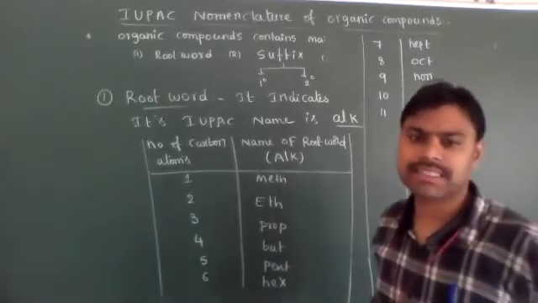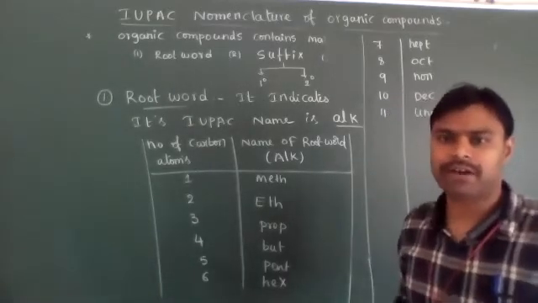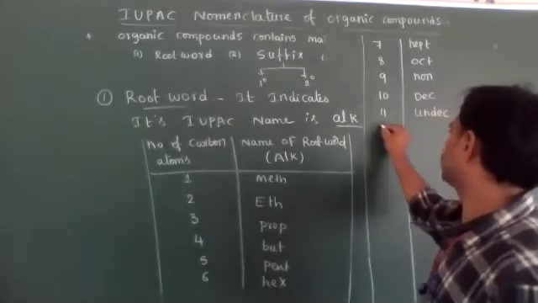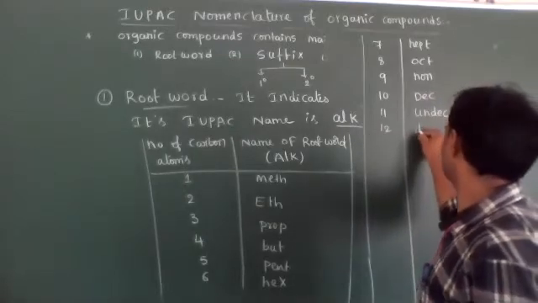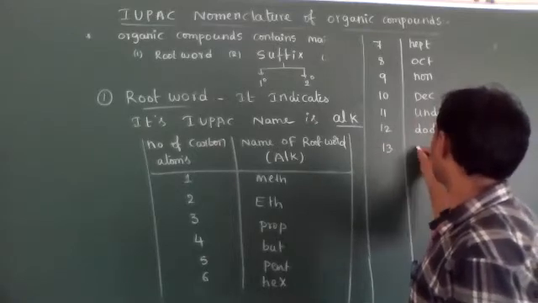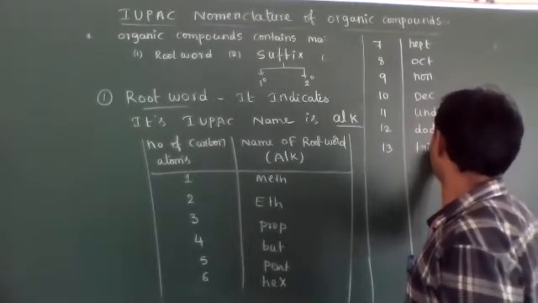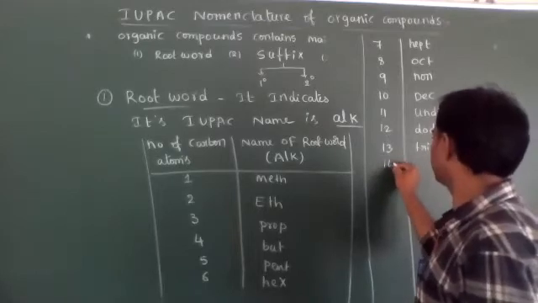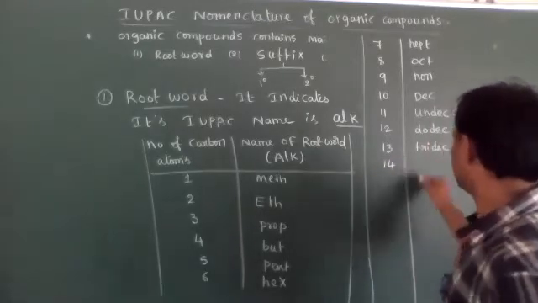Actually, 1 to 10 carbons is enough for you, but however we have to learn up to 20 carbons. 12 carbons, dodec. 13 carbons, tridec. 14 carbons, tetradec.